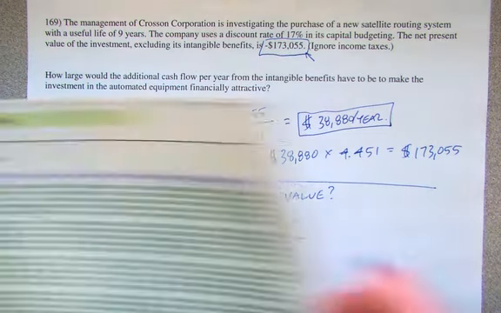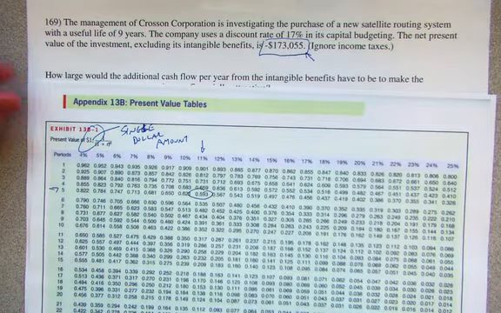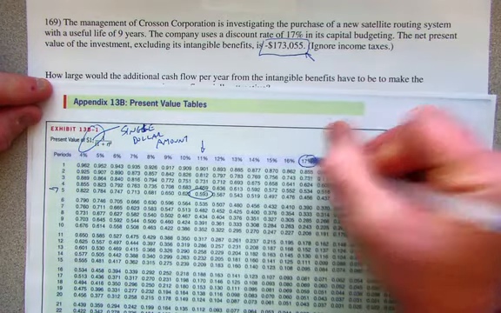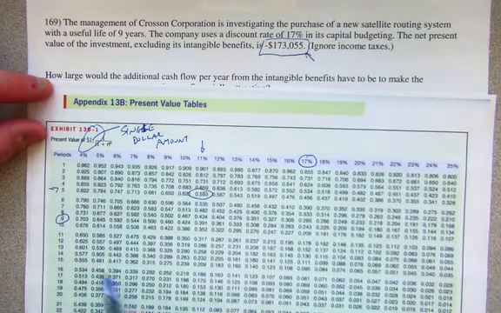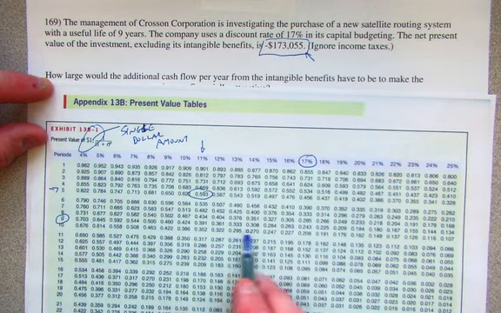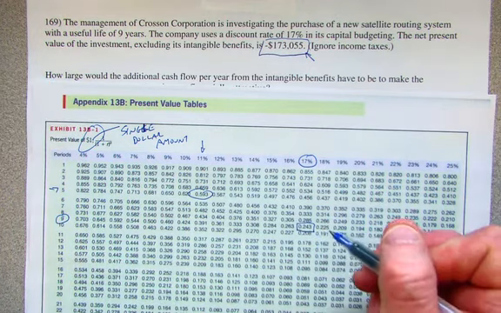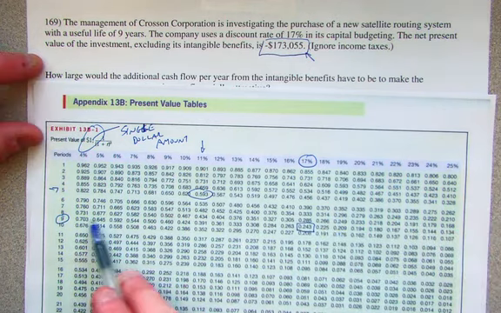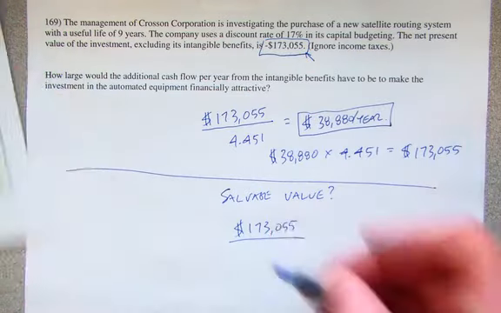So what we would do, we would not use the annuity table. We would use the present value of a single dollar. The discount rate is still 17%. The number of periods is still 9 because that's the 9th period. We would presumably sell this asset at the end of the 9th year. Let's double check. There's our present value figure, 0.243.